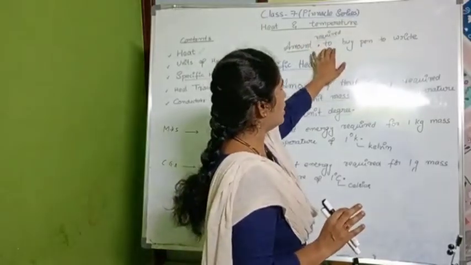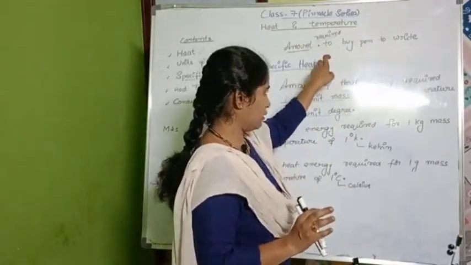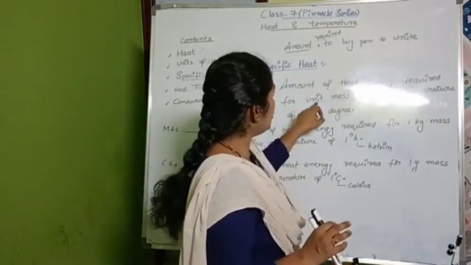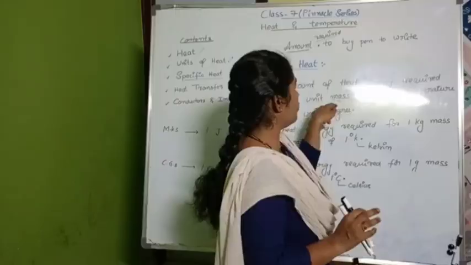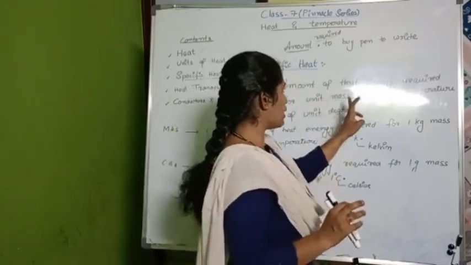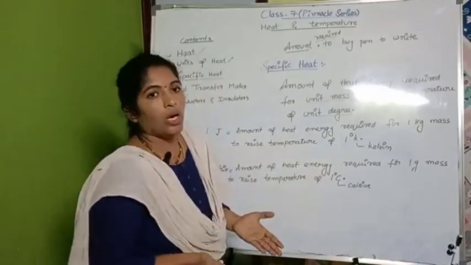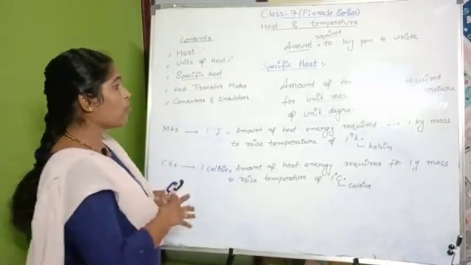Amount required to buy a pen to write. Amount of heat energy required for unit mass. So here unit mass is the pen. And what is the purpose of the mass? To increase the temperature. That means to raise the temperature of unit degree.